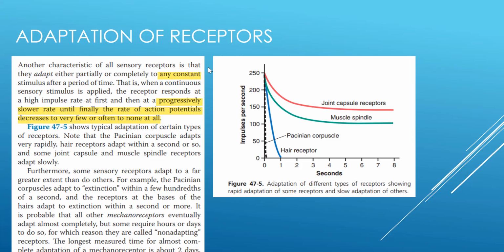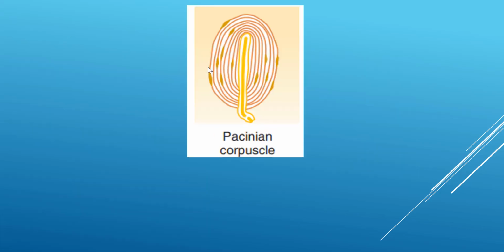It has two routes of adaptation. First, when we apply mechanical stimulus, it causes distortion of fluids, as we said. But after seconds, these fluids get redistributed. So even if the force is still applied to the Pacinian corpuscle, the fluids are returning to normal, so your stimulus is no longer generating action potential.